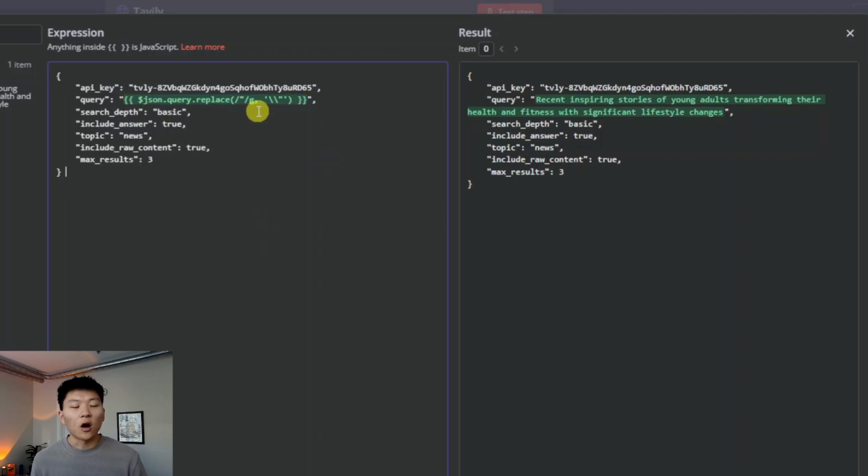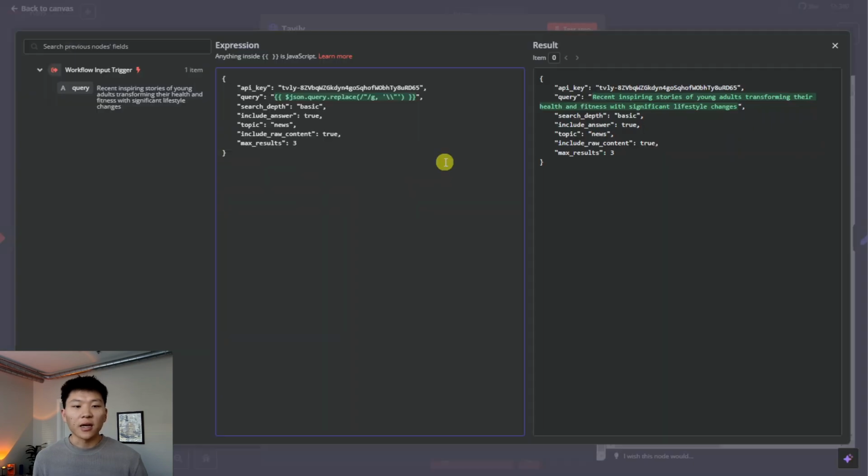As you can see, all we're pretty much putting in the query is the query that's coming in from the execute workflow trigger right here. So we drag that in there. We just do some formatting to make sure it always comes through as a string, as valid JSON. We're getting max results 3. I had it first set to 6. I liked 3 a lot better. It also was quicker, and we're still getting lots of sources back, of course. Topic is news, all this kind of stuff.